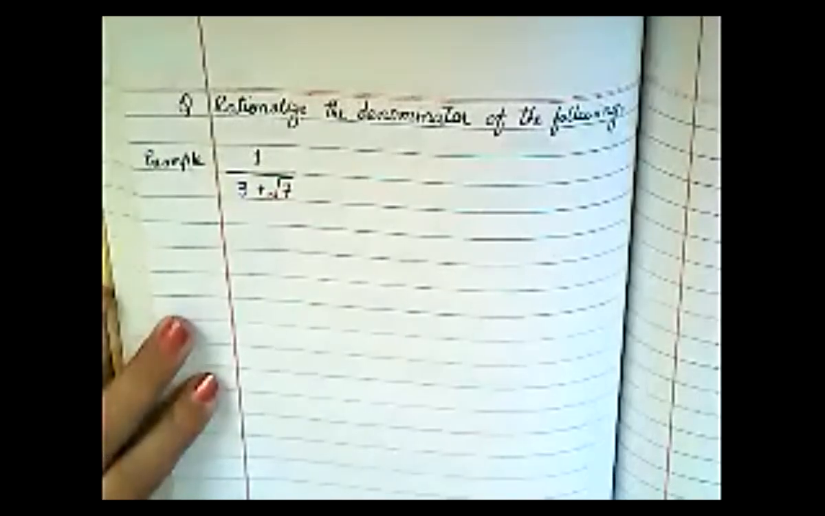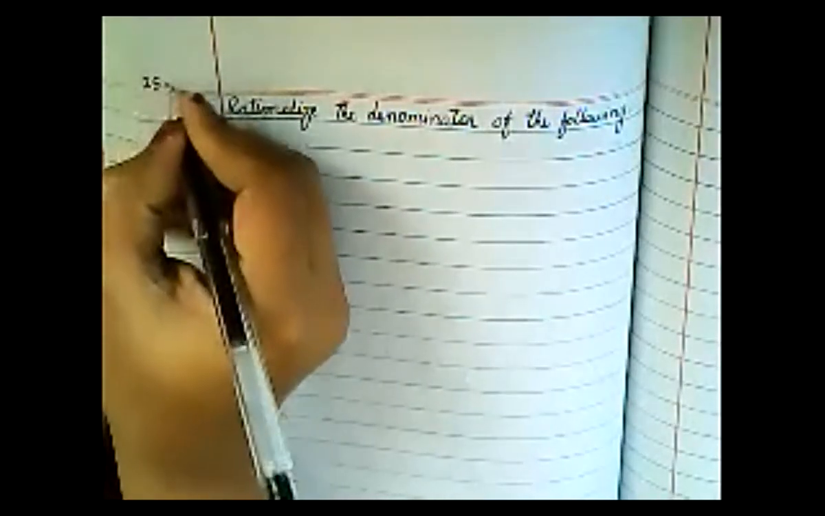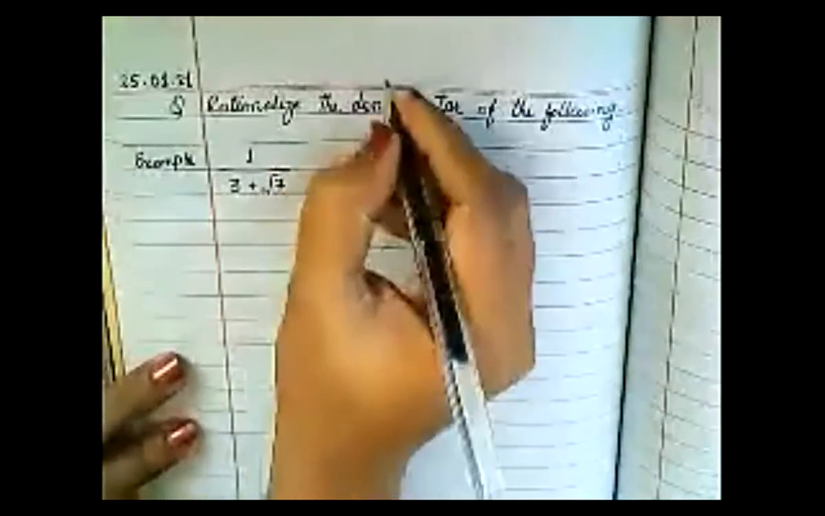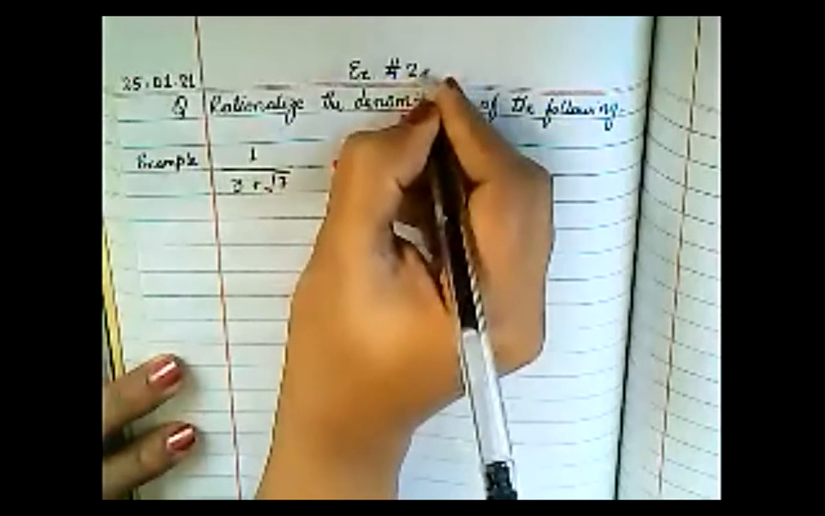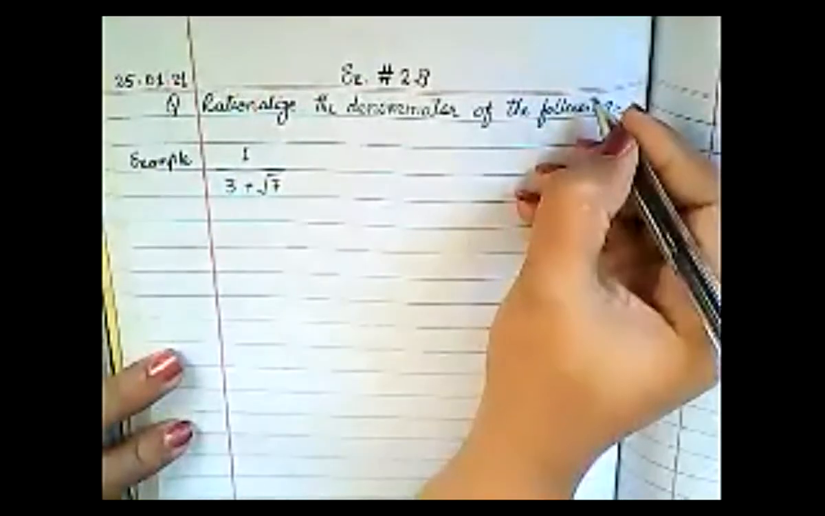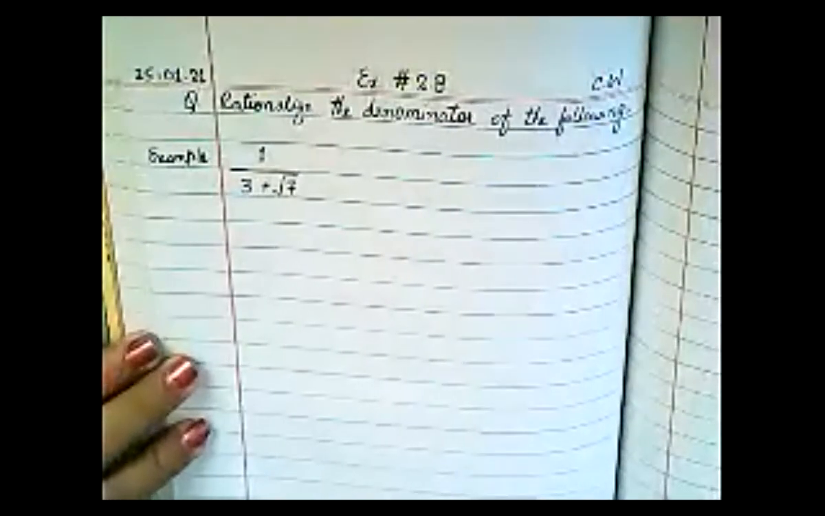That's good. Now, look at here. First, you will write down the date here, which is 25-1-21. Then you will write which exercise this is. This is your exercise number 2.8. And basically, this is your classwork. Understand?